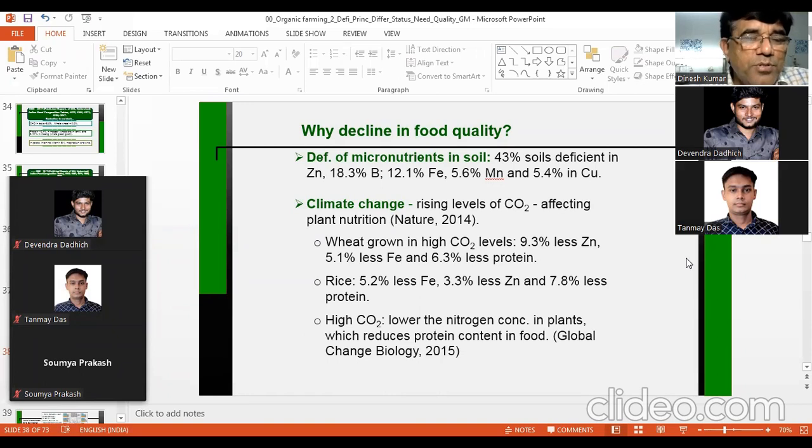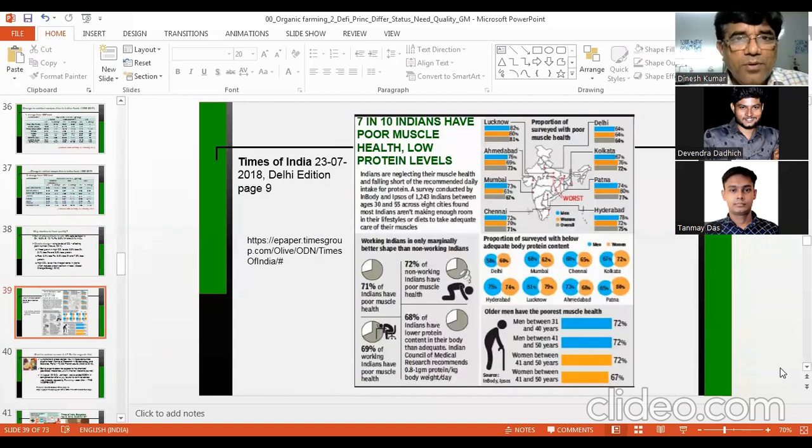So because I have shown you some data where micronutrient, vitamins, and so on, high CO2 lowers the nitrogen concentration in plant, which reduces protein content in food. So these are the reasons for decline in food quality. Now, what is the result? Because if Indians or people are eating poor food, you will not have good health. The data suggests from these reference sources.